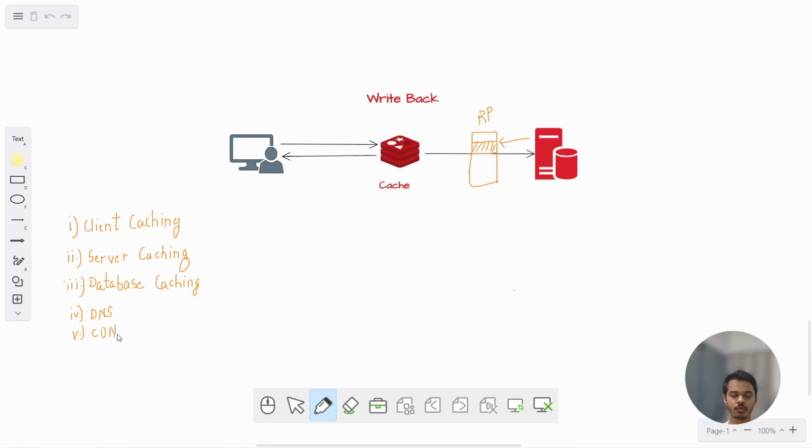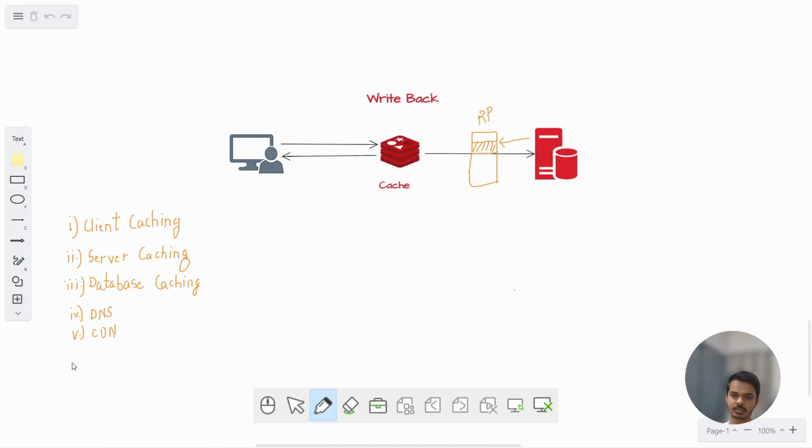In this series, we have also seen content delivery networks. So what are content delivery networks? Content delivery networks are used to store static content of a website. This static content of the website is cached on content delivery networks. So it is known as CDN caching.